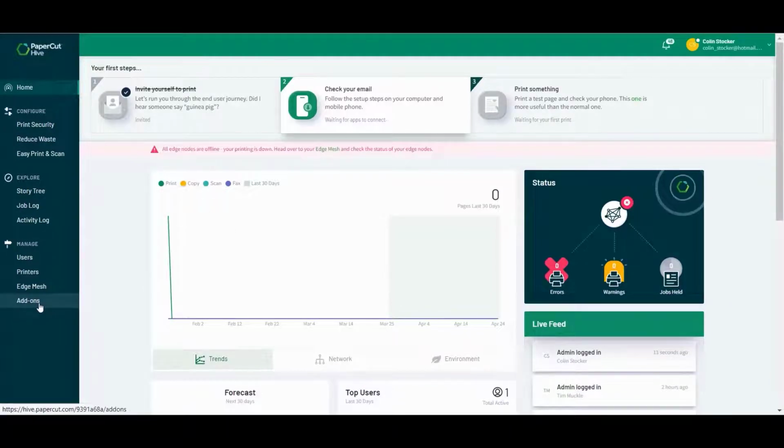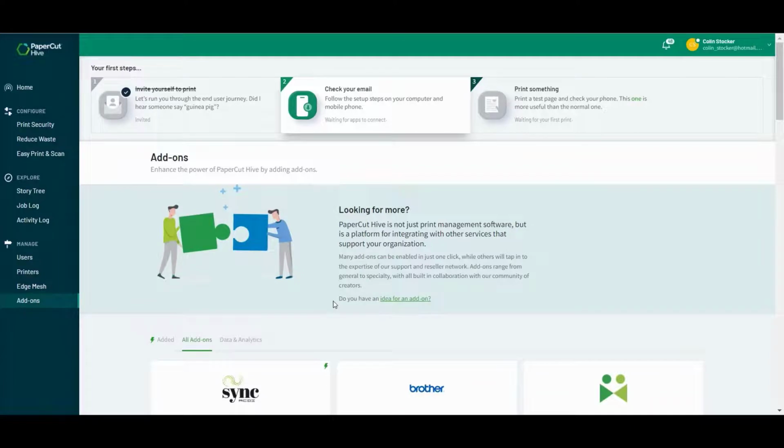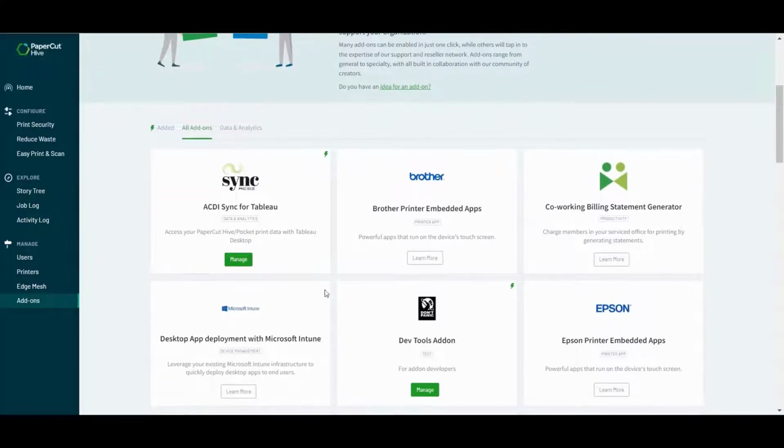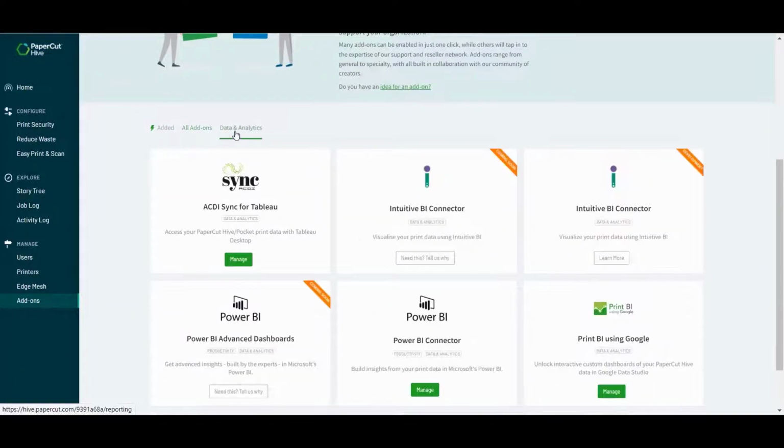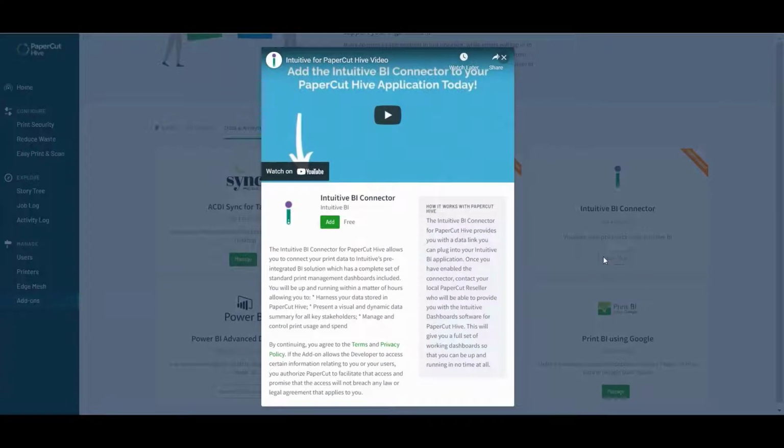Here you will find a tab for Data and Analytics, and the Intuitive BI connector. Click on the connector to learn more about its functionality. There is a helpful video and description which explains how the connector works. The connector is free of charge, although we do charge software licenses for the dashboard software itself. Click Add and then accept the terms and conditions.